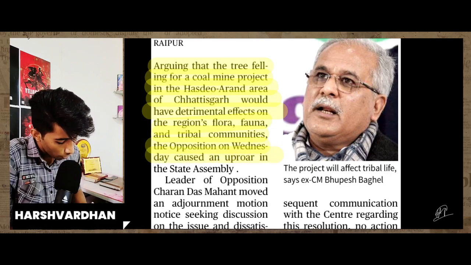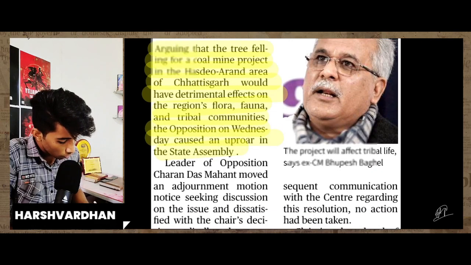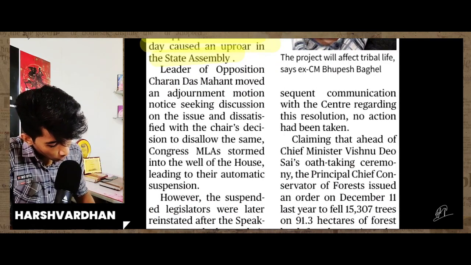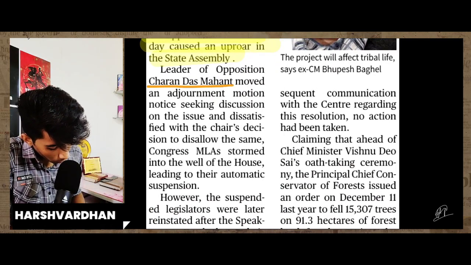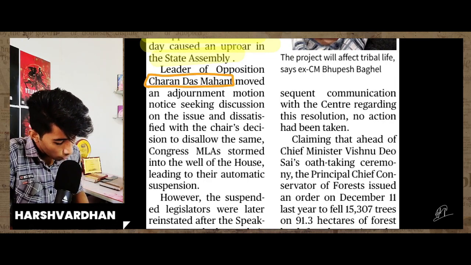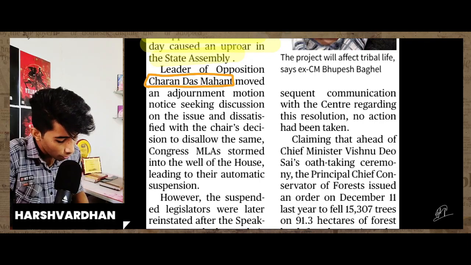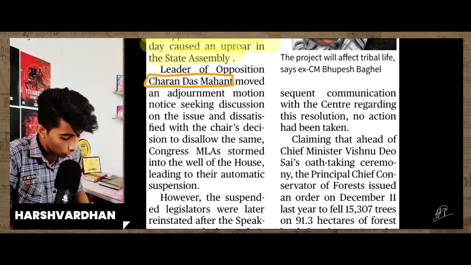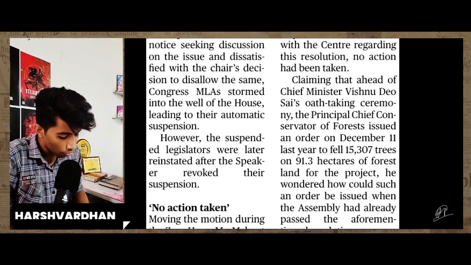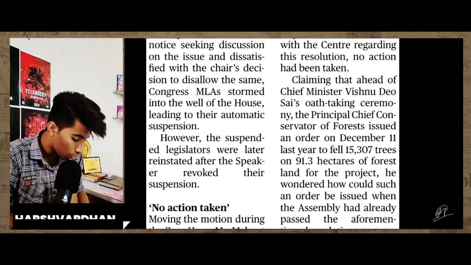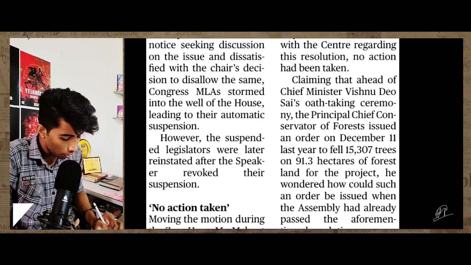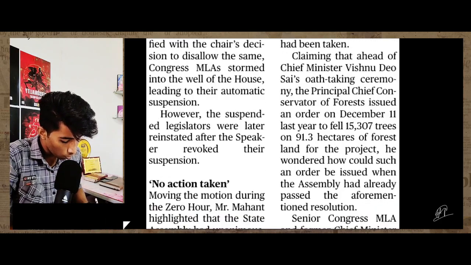Opposition on Wednesday caused an uproar in the state assembly. Leader of the Opposition Charandas Mahant moved an adjournment motion notice seeking discussion on the issue, and dissatisfied with the chair's decision to disallow the same, Congress MLAs stormed into the well of the House, leading to their automatic suspension. However, the suspended legislators were later reinstated after the Speaker revoked their suspension.